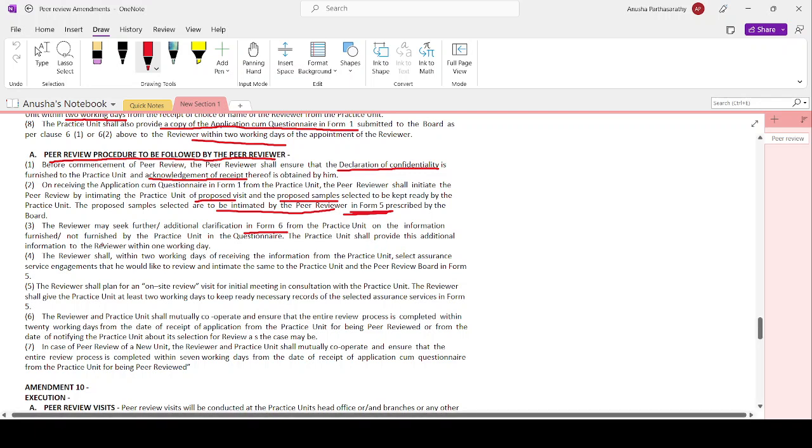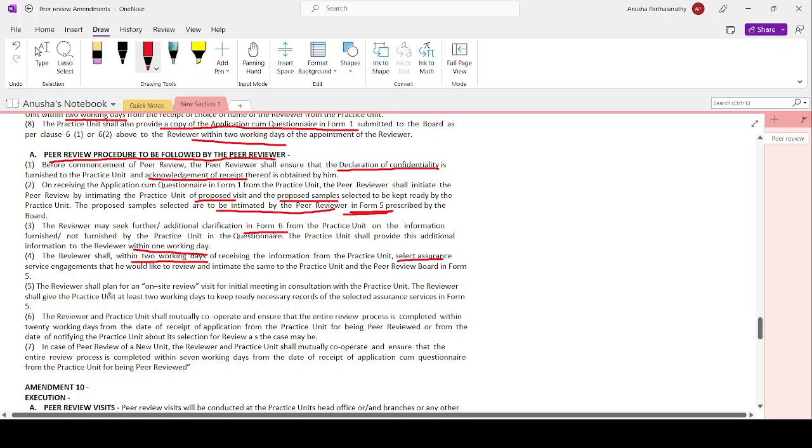The practice unit shall provide additional information to the reviewer within 1 working day. The reviewer shall, within 2 working days of receiving the information, select the assurance service engagement that he wants to review. I have submitted the samples, and the proposed samples he will select within 2 working days, and intimate that he is willing to review it.